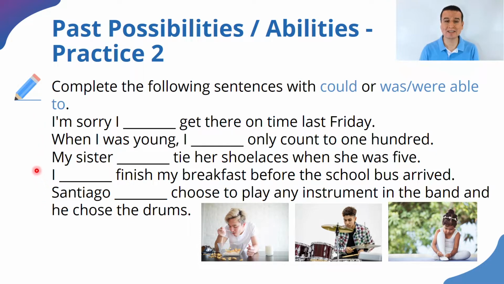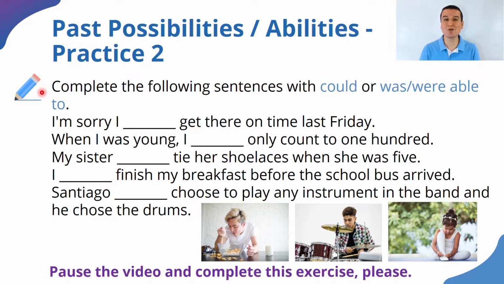You have to decide whether we use was able to or wasn't able to, because you have to look at the context and see if you're using an affirmative statement or a negative statement. So you have to think carefully before you choose your structure. Go ahead, pause my video, complete the activity, and I'll see you in a moment.